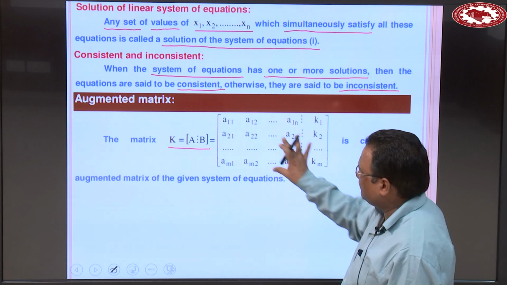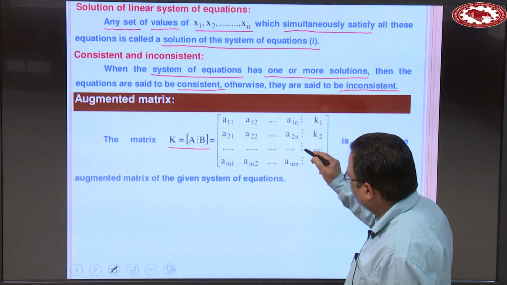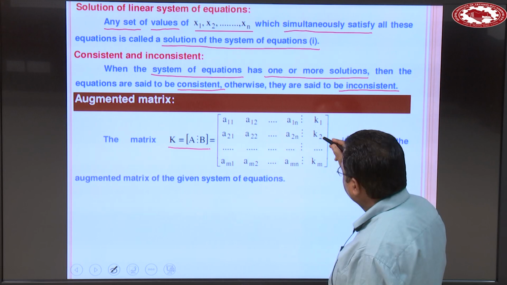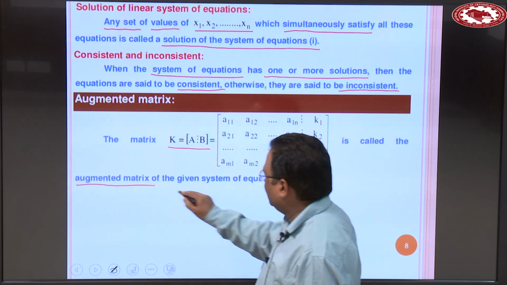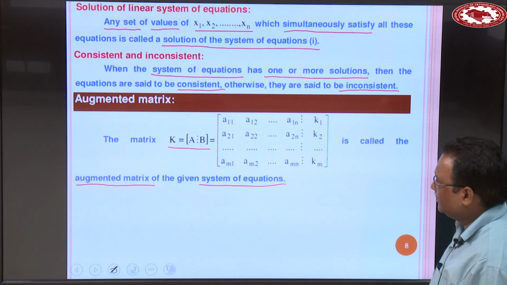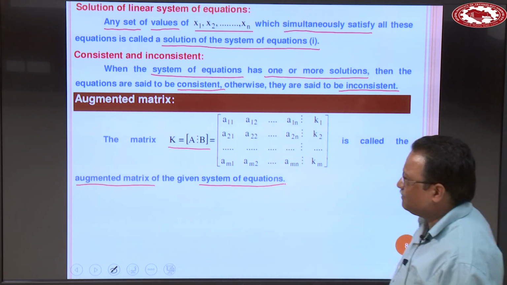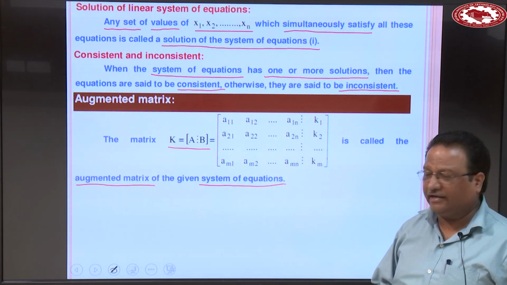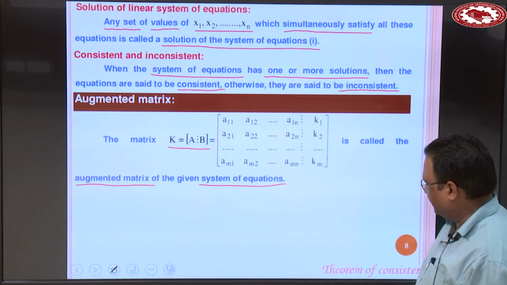So first write the coefficient matrix, then the dots just to separate the two matrices. This K is called the augmented matrix of the given system of equations, represented by K equal to A B, not a product. Write A here and k1, k2, km here.